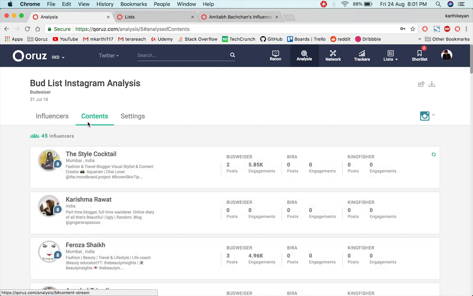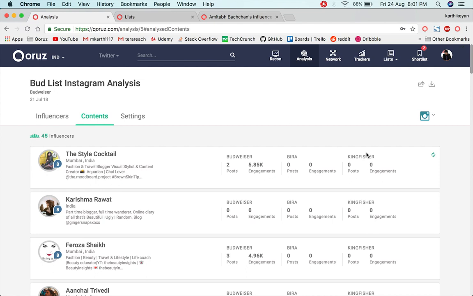So this is a pre-campaign influencer evaluation layer that we are adding into the tool as well. Along with this influencer evaluation tool, once you upload the list of influencers, we will also be showing the previous content mentions of a particular brand that the influencer has done before. Here, in this sample case, we are going to do this campaign for Budweiser, where this platform is saying that the style cocktail has already mentioned Budweiser before. And when it comes to competition, she hasn't mentioned any competitors as well.